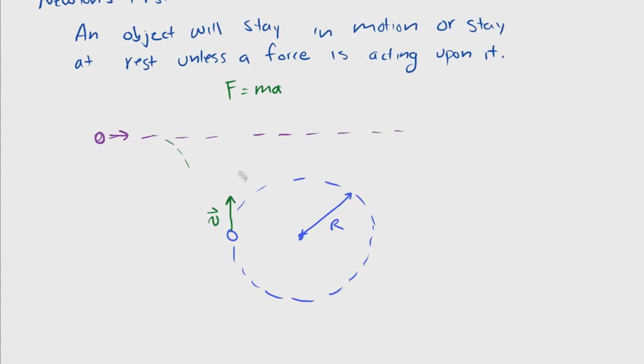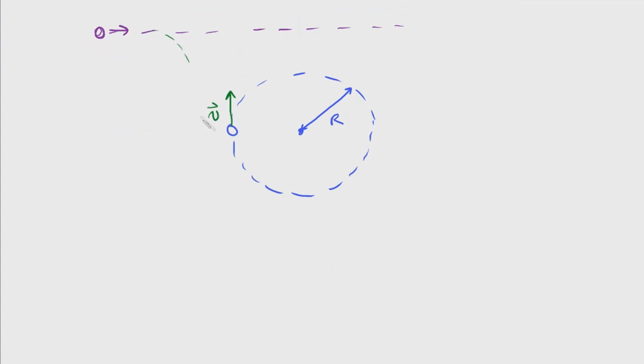So although in this picture we have a particle moving in a circle with constant velocity, meaning there's no acceleration going in this direction, it does move along a circular path, so there must be some sort of acceleration to cause this object to move in a circular path. And that's the idea of centripetal acceleration. Although this object is moving at a constant velocity tangentially to this path, there must be an acceleration or a force pointing that way to cause this object to change direction at any given moment of time. Therefore, this right here is called centripetal acceleration.